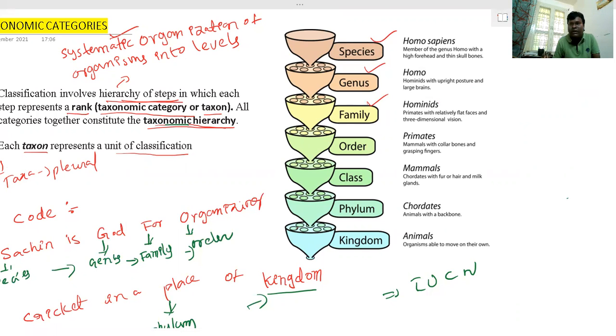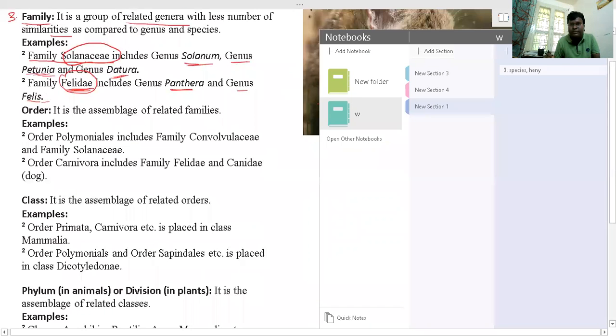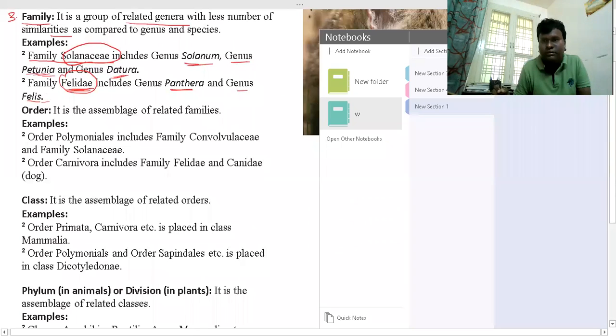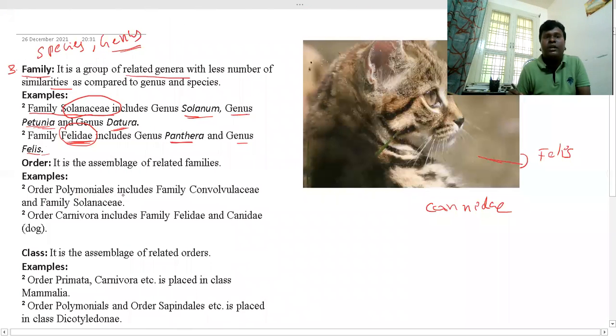So let us see what the order is. A group of related families is called order. Examples are given for you.